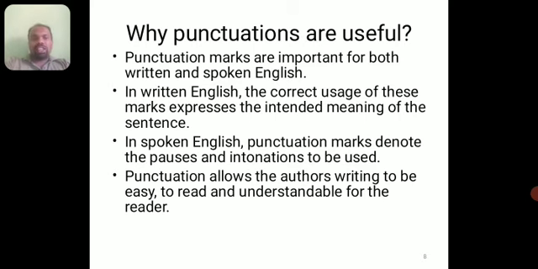In spoken English, punctuation marks denote the pauses and intonations to be used, and also punctuation allows the author's writing to be easy to read and understandable for the reader. So these are all the advantages we get by having the complete knowledge of punctuation marks.